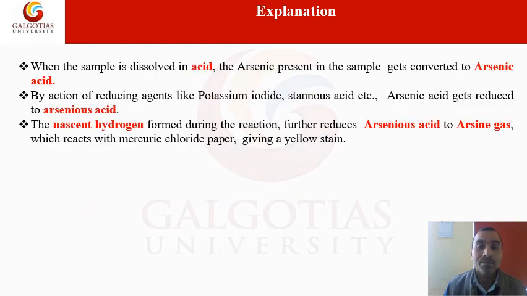We will see here, when the sample is dissolved in acid, the arsenic present in the sample gets converted into arsenic acid by the reaction of reducing agents such as potassium iodide and stannous chloride. This arsenic acid gets reduced to arsenious acid. The nascent hydrogen formed during the reaction further reduces arsenic acid to arsine gas, and this arsine gas will react with mercuric chloride paper and give a yellow stain. So this is the principle, the theory behind the limit test for arsenic.